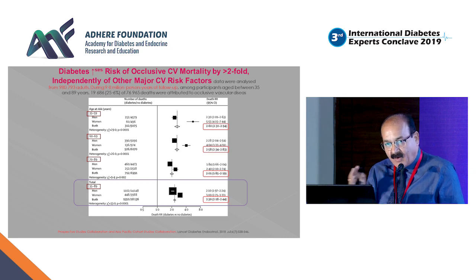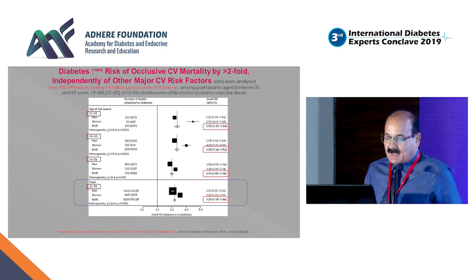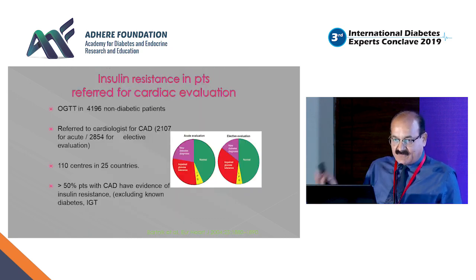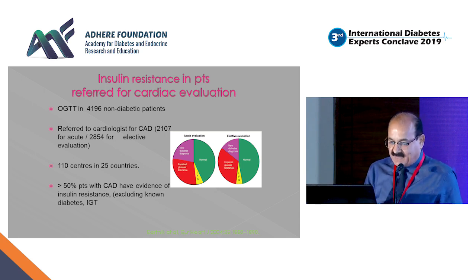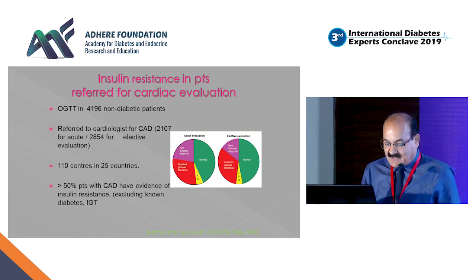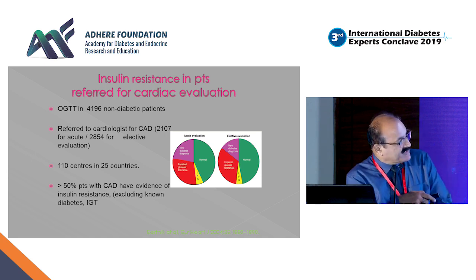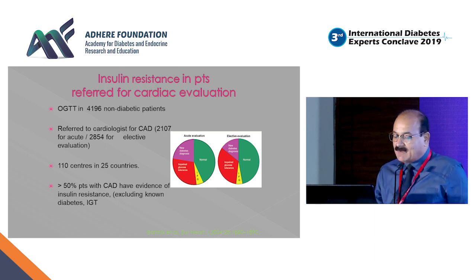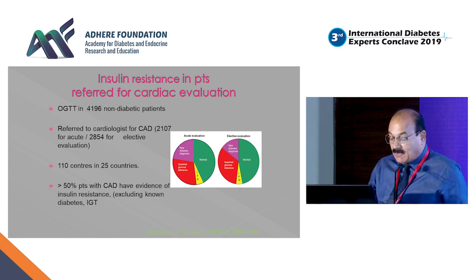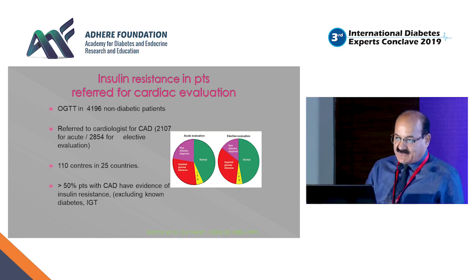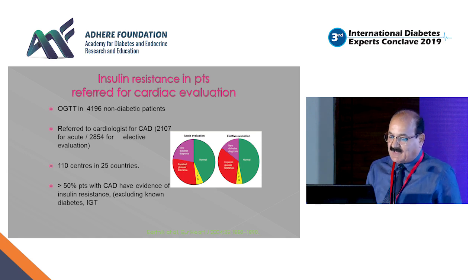This is a trial of about 4,000 patients who were referred to cardiologists for coronary artery disease evaluation by angiography, done in about 110 centers across 25 countries. And 50% of patients with CVD or CAD had evidence of insulin resistance, and they had already excluded all those who were known diabetic or IGT. That means still 50% had an element of dysglycemia.